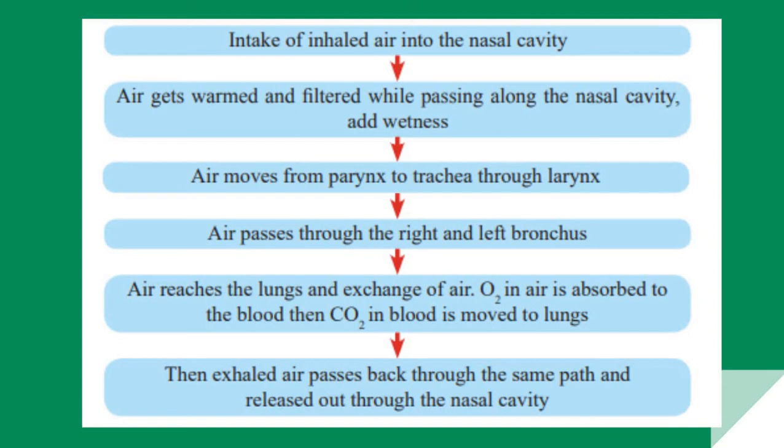Then after that, the air will pass through the right and the left bronchus. Following that, the air reaches the lungs, and oxygen in the air is absorbed into the blood, and carbon dioxide in the blood is diffused into the lungs. Then the exhaled air passes through the same path and is released out through the nasal cavity.